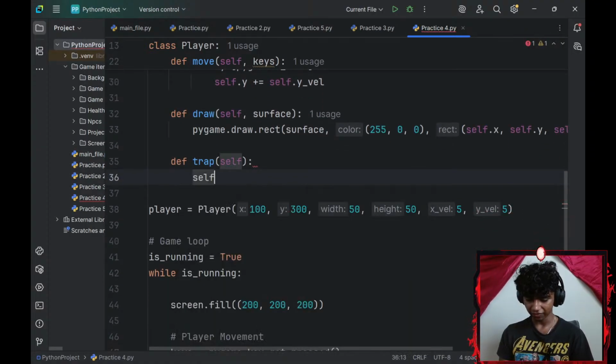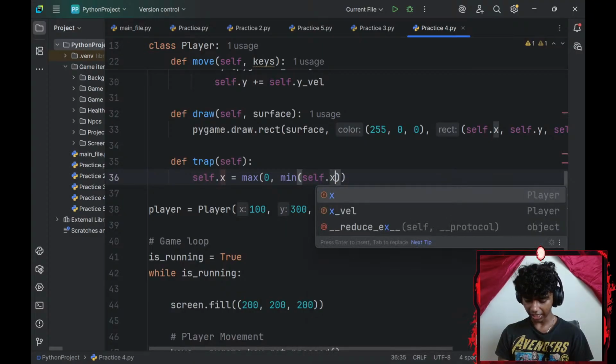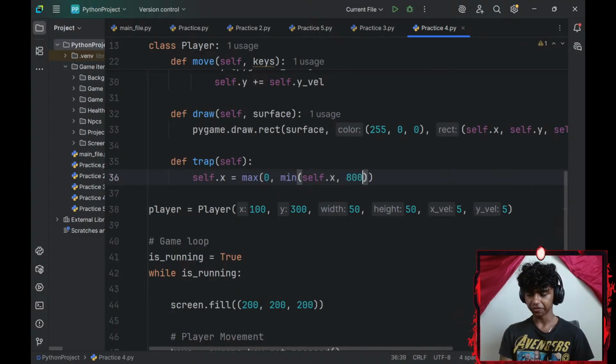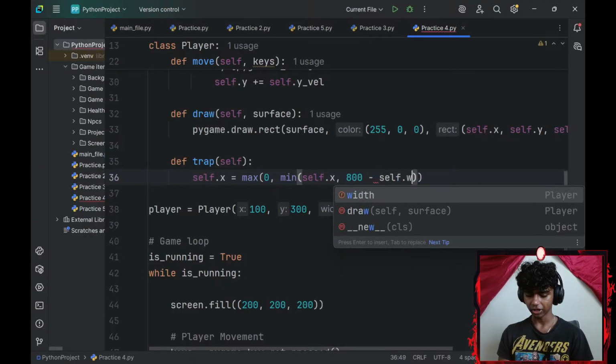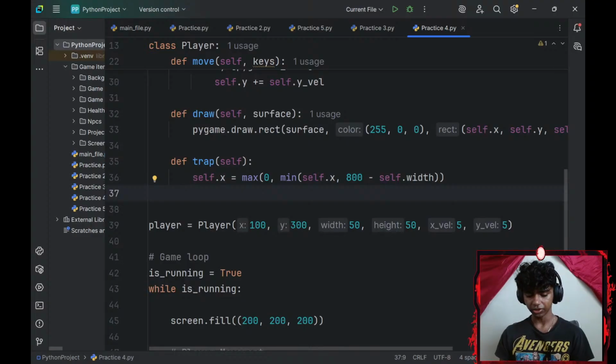So I'll go with self.x-axis is going to be equal to max, which is going to be 0, min, which is going to be, let's see, maybe I add a space here. Okay, min is going to be my self.x-axis, comma, 800, my vertical window size, minus my self.width. Okay, let me do the same thing with the y-axis.